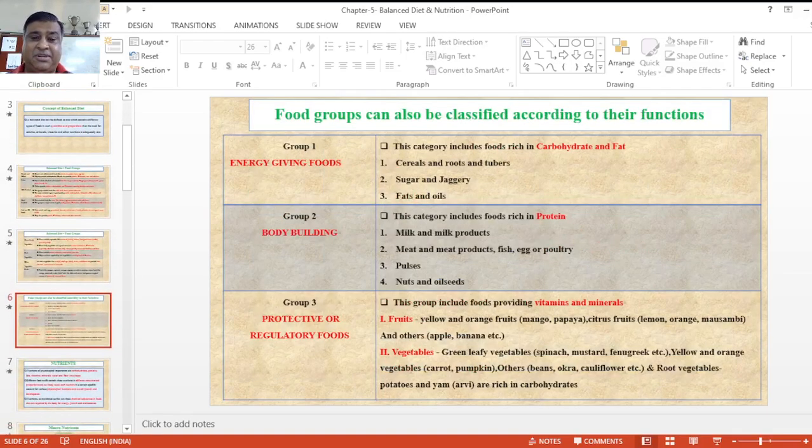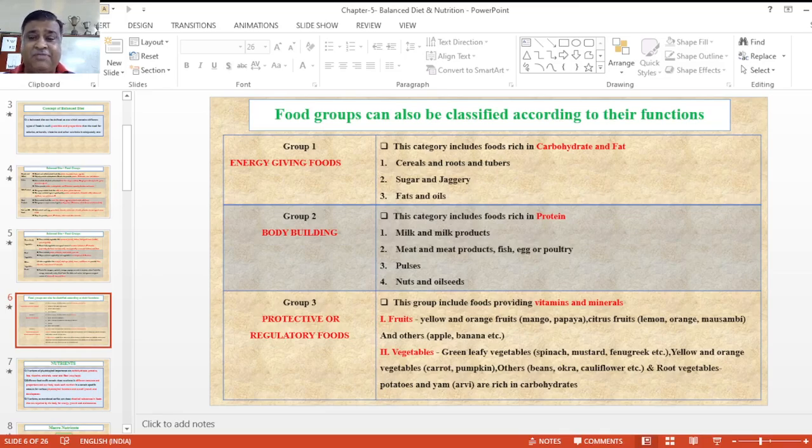and are also rich in iron and fibers. Next, groups are classified according to their functions, and these can be divided into three basic groups. The first is energy-giving foods, second is bodybuilding foods, and third is protective and regulatory foods. Now first, energy-giving foods are basically rich in carbohydrates and fat, and these foods are present in cereals, roots and different types of tubers. Next are sugar and jaggery, because they are sweet and especially contain simple carbohydrates. Then fats and oil.